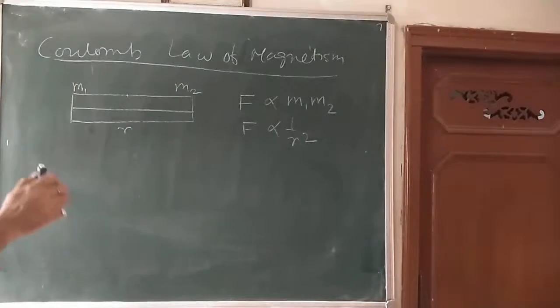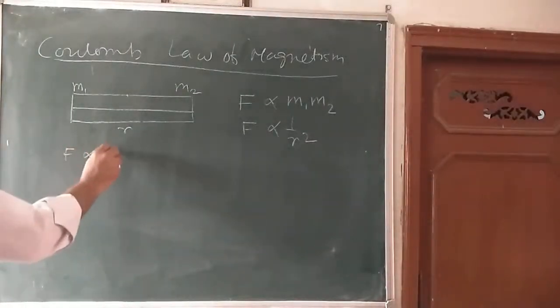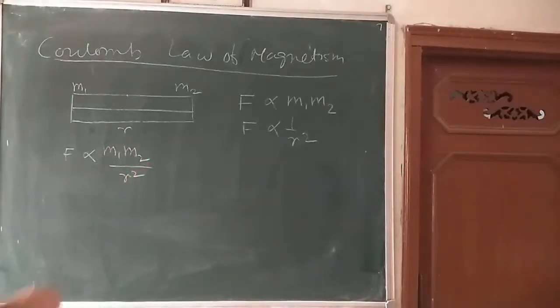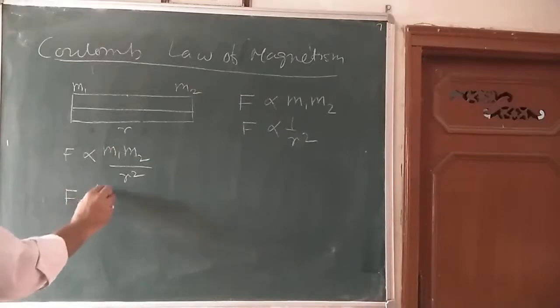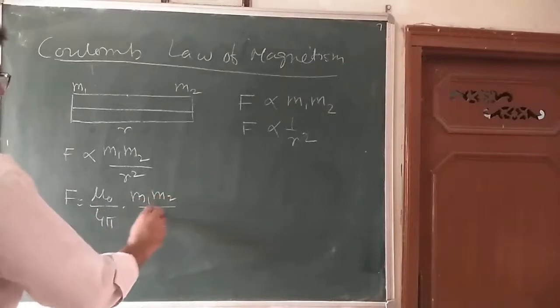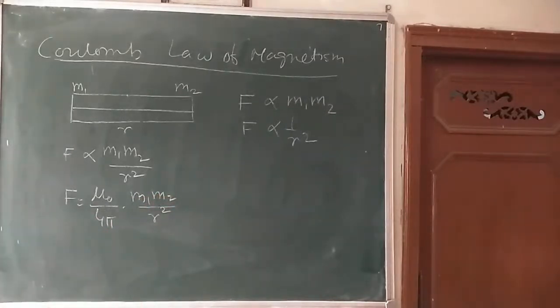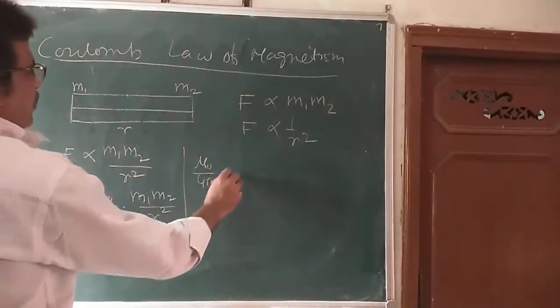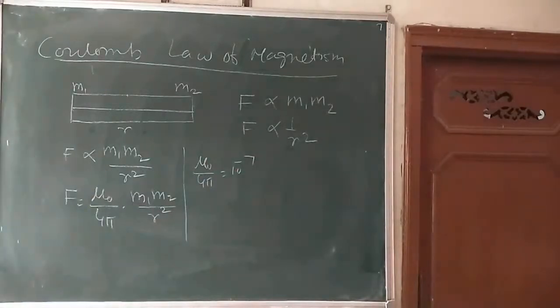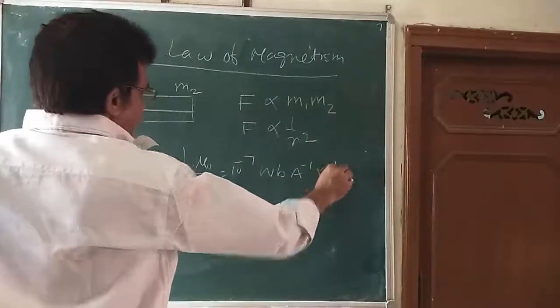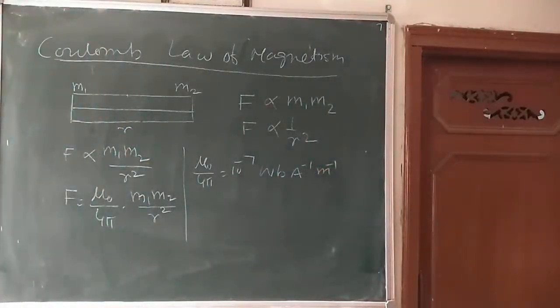When we combine these two, I can write F is proportional to M1 M2 by r square. And the constant of proportionality I can write here, that is mu naught upon 4 pi, into M1 M2 by r square. Mu naught upon 4 pi is a constant, equal to 10 raised to the power minus 7 Weber per ampere per meter. So this is called Coulomb's law of magnetism.